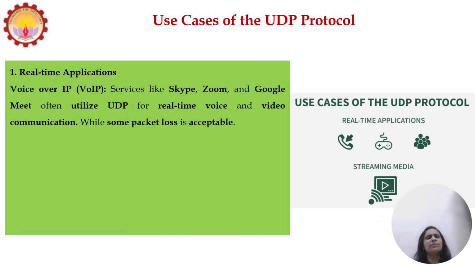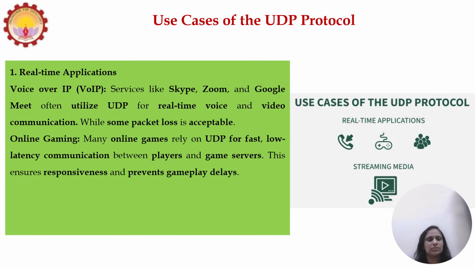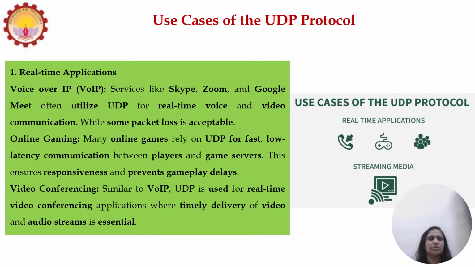While some packets may be lost, it is accepted. Then online gaming is another use case. Many online games rely on UDP for fast, low-latency communication between players and game servers. This ensures responsiveness and prevents gameplay delay.